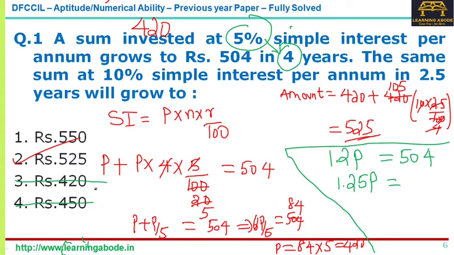the answer should be more than 500. So it should be either 525 or 550. It should be either option 1 or option 2. Now see, this is 1.2 to 1.25. It is just a 5% increase.